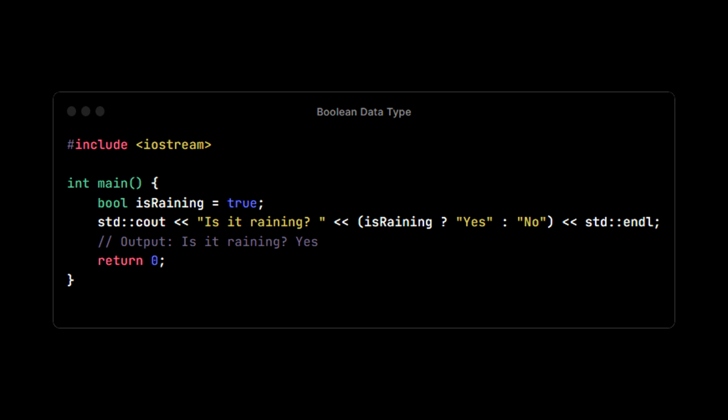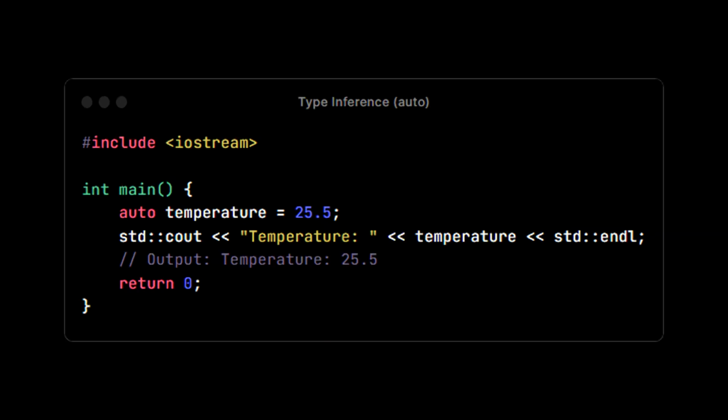Boolean data type. The bool data type is used to represent logical values. It can have two possible states, true or false. Here's an example.